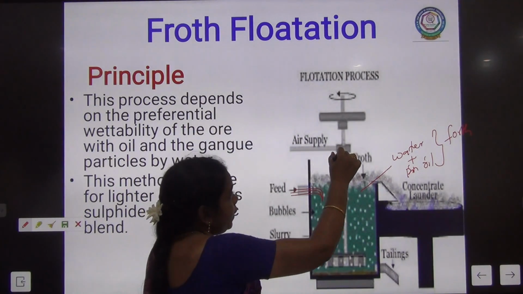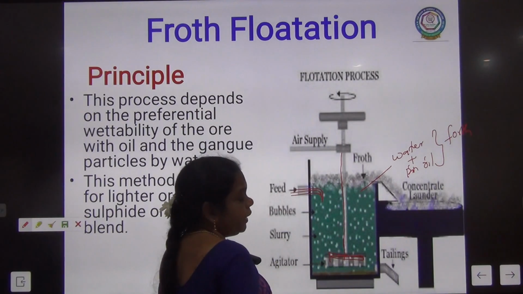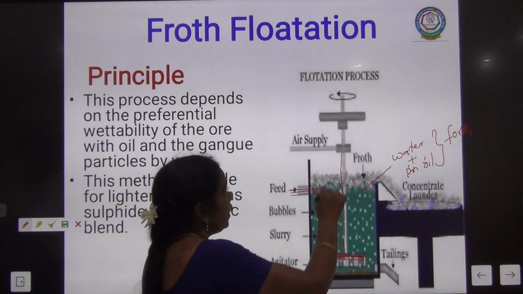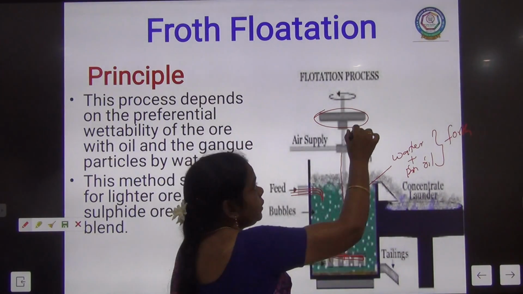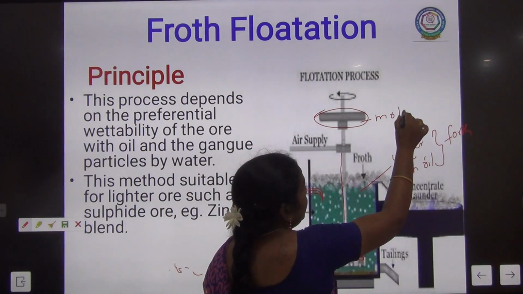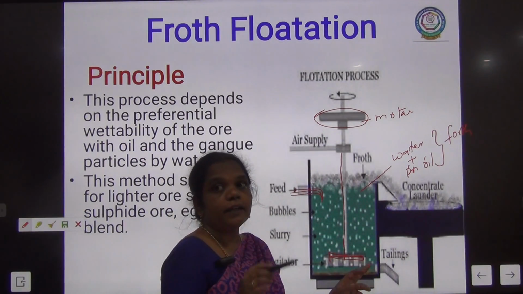The container is fixed with a mechanical stirrer. The stirrer is attached to a motor. By using the motor, we are going to stir the contents.